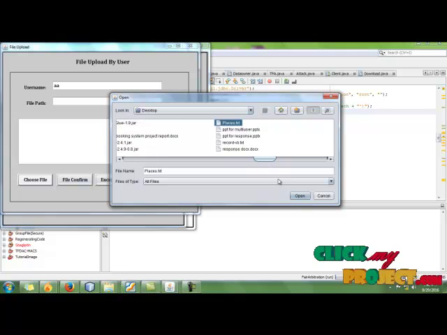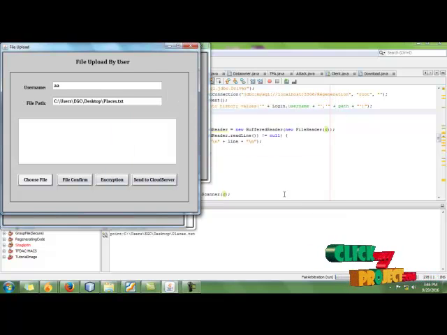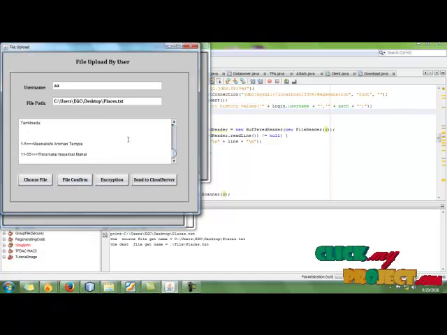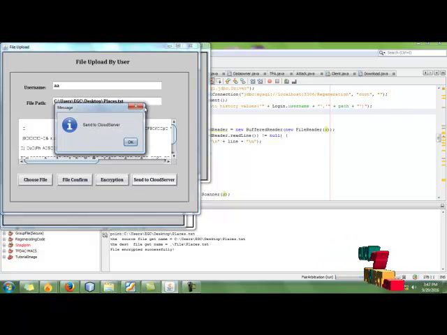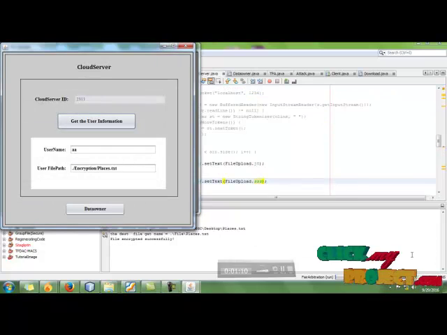For example, I am choosing one place.txt file. After choosing the file, I confirm it. These are the contents present in that particular file. After that, I apply the encryption, and here the data is converted. And after that, I send it to the cloud.